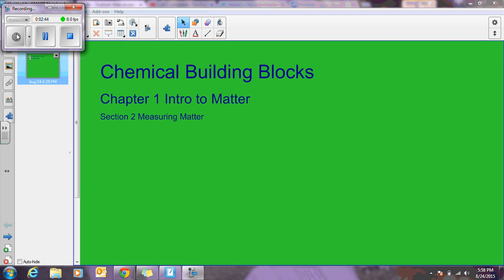Volume. You learned in Section 1 that all matter has mass and takes up space. The amount of space that matter occupies is called its volume. It's easy to see that solids and liquids take up space. Gases have volume too. Watch a balloon as you blow into it. You're actually increasing the volume of gas in the balloon with your breath.